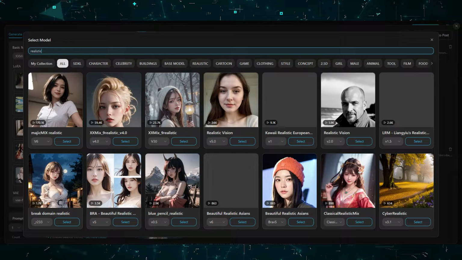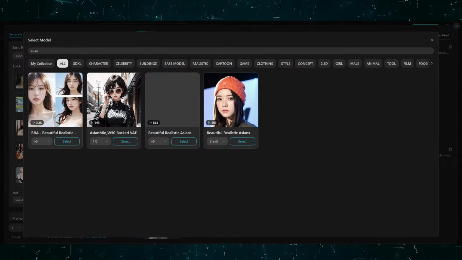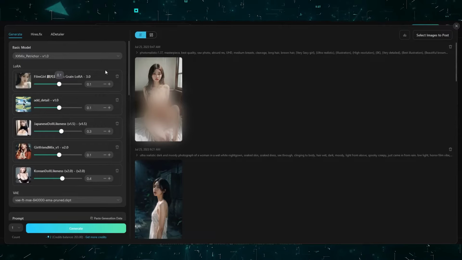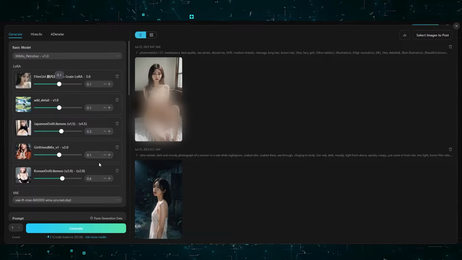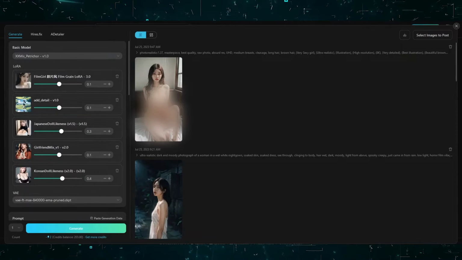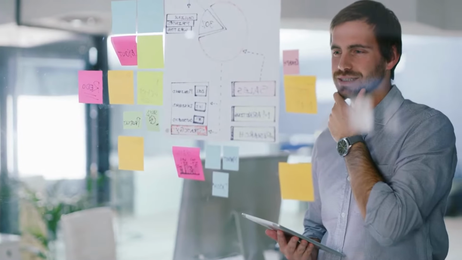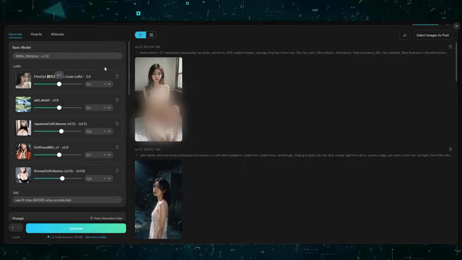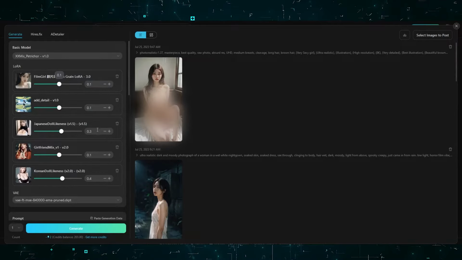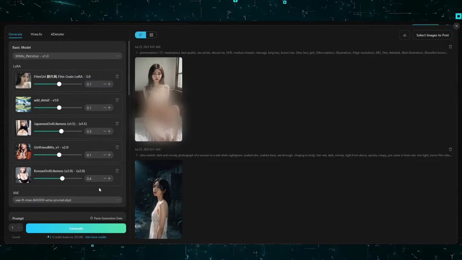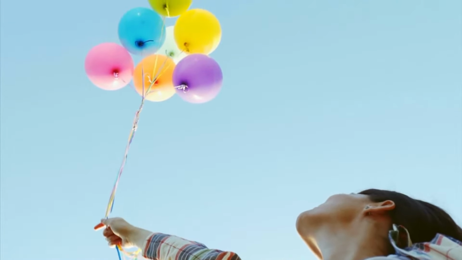It has different models for different purposes like realistic, anime, 2.5D, Asian, etc. Each model is capable of generating specific images. Also, you are not limited to using just one model at a time. You can mix it up. More of it later in this video. It is by far the best image generating tool I have come across. And yes, this AI is capable of generating NSFW images without any restriction, unlike Midjourney and many other such AIs out there. Basically, the sky is the limit, and all this is for free.